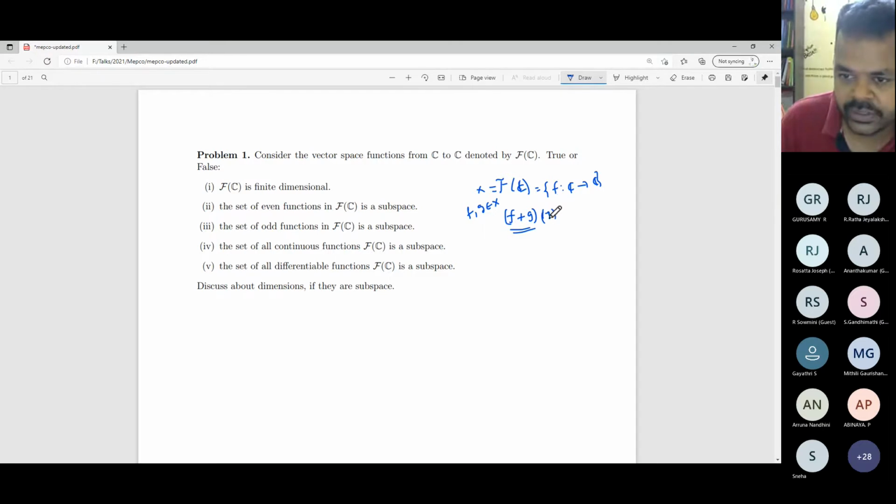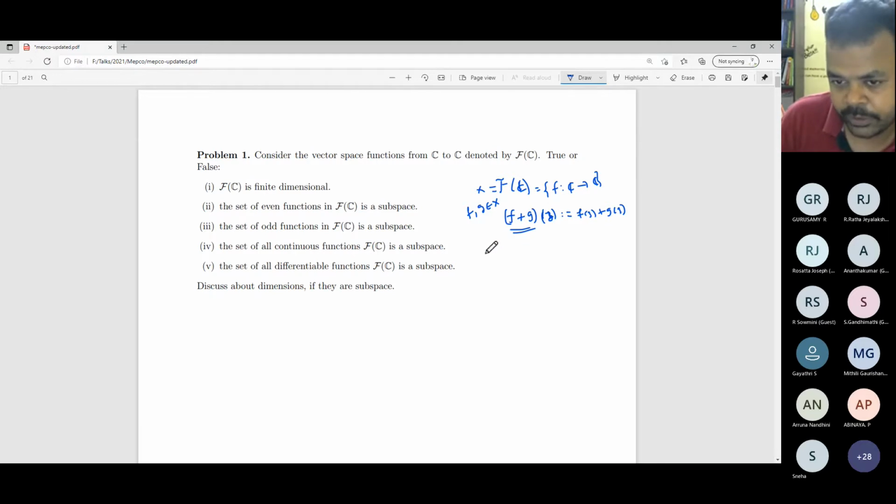So f plus g is again a function from C to C. Its image is given by the definition: (f+g)(z) = f(z) + g(z). f and g are functions from C to C, so you do know what f(z) and g(z) are, and they are complex numbers. Adding two complex numbers is meaningful. This is the way we are defining vector addition for the collection of all functions from C to C.